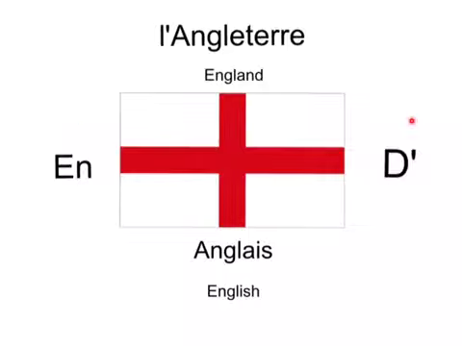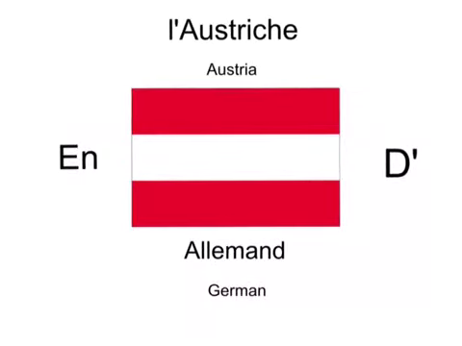From preposition, the apostrophe. Language spoken there is anglais, which is English. L'Autriche, that's Austria. To or in preposition, en. From preposition, the apostrophe. The language spoken there is Allemand, which is German.